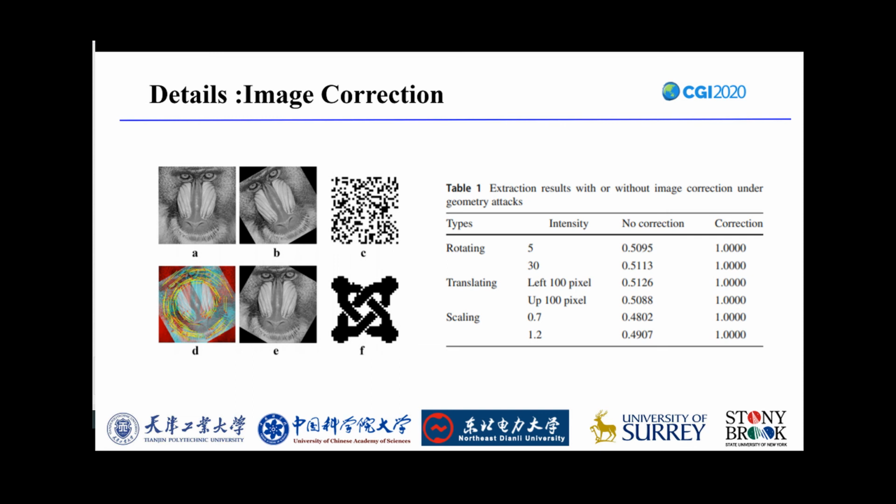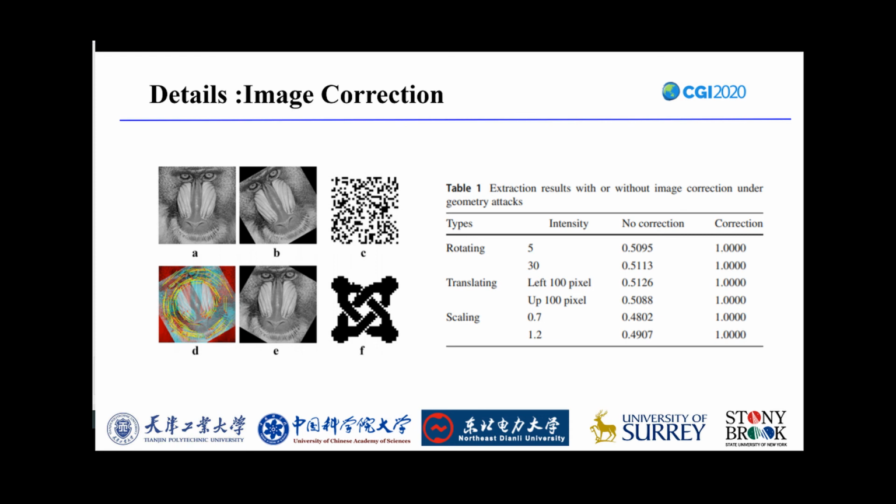Figure F shows the detected watermark image after image correction. From the result, we can see that the watermark image can be completely extracted after the image correction, and the NC value is 1. Table 1 documents more extracted results against various geometric attacks, such as rotation, translation, and scaling.